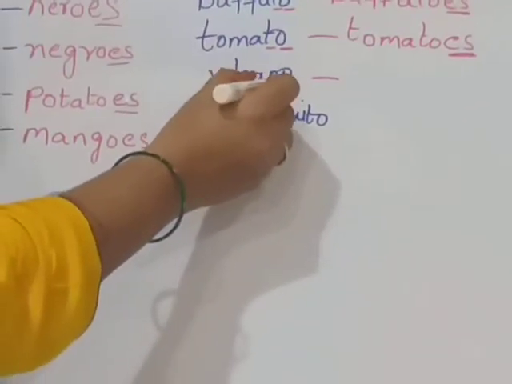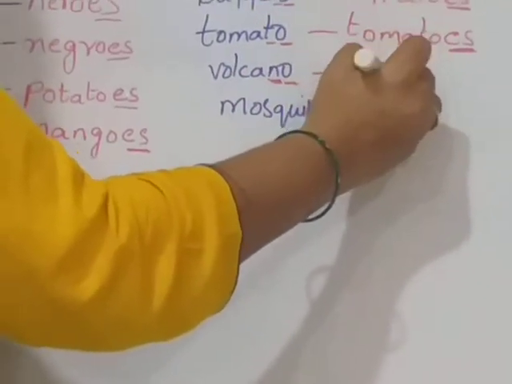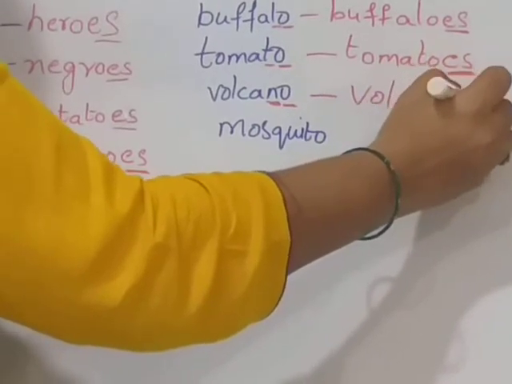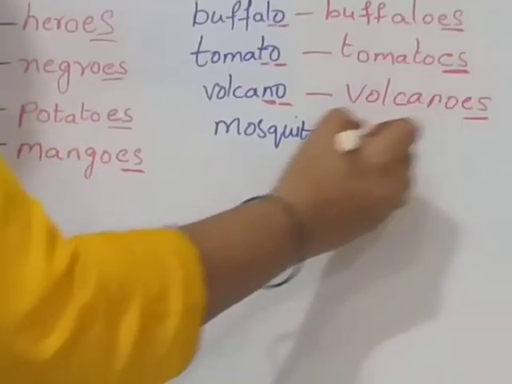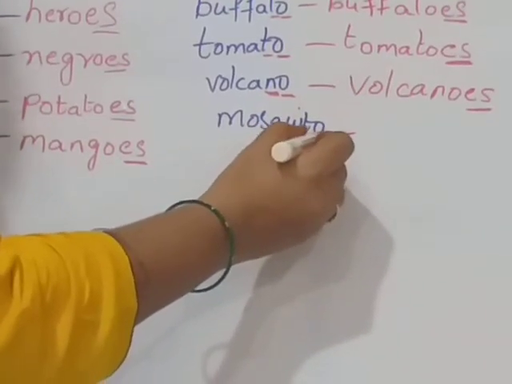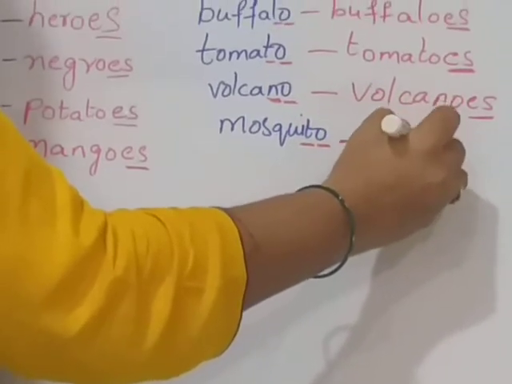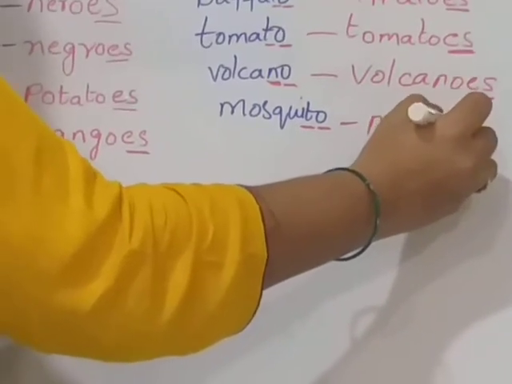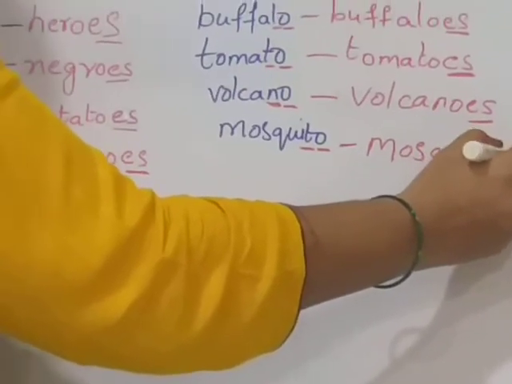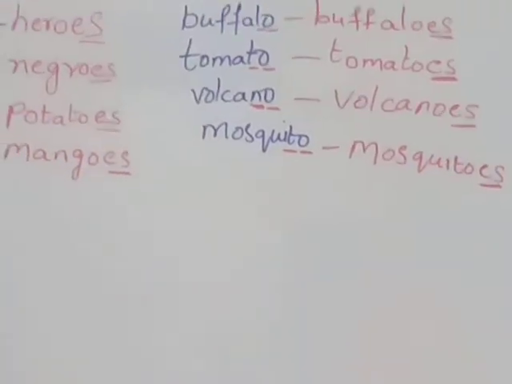N consonant plus O. V-O-L-C-A-N-O-E-S. Volcanoes. Mosquito. T consonant plus O. M-O-S-Q-U-I-T-O-E-S. Mosquitoes for plural form.